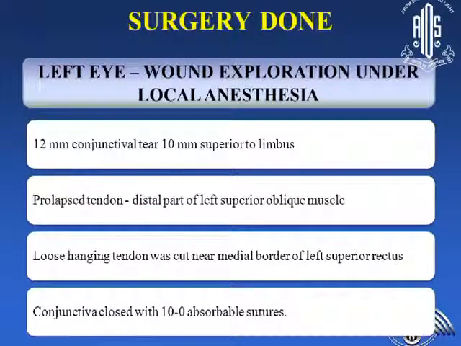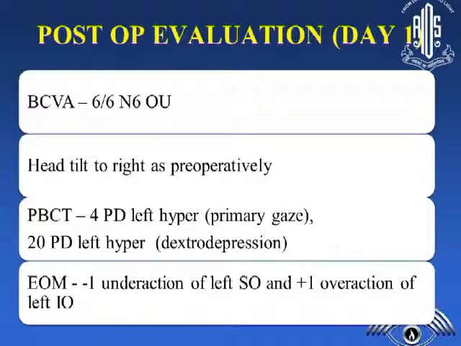So this patient was taken up for surgery. There was a 12 mm conjunctival tear which was superior to the limbus. So we saw the prolapsed tendon, the distal tendon of the superior oblique. We tried to reattach it, but we could not. It was completely hanging out. So we excised it near the medial border of the superior rectus, and the conjunctiva was closed with non-absorbable suture. And this was day 1.